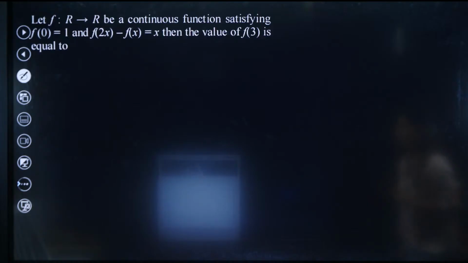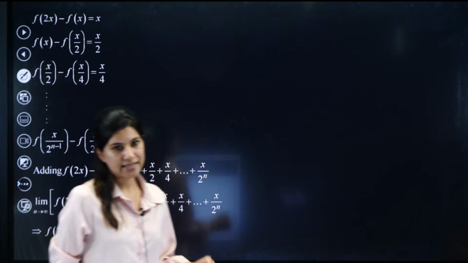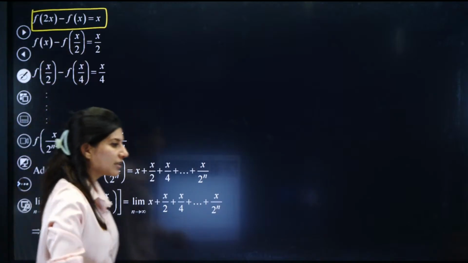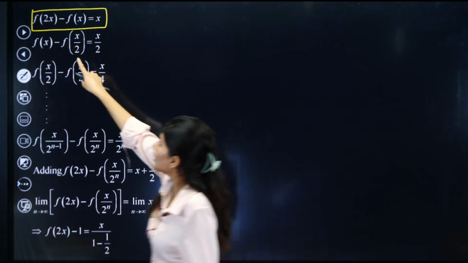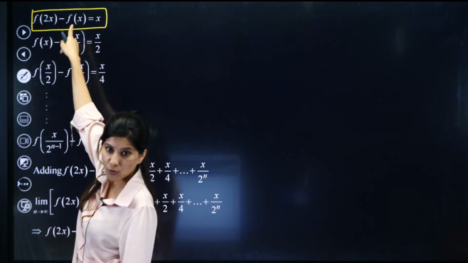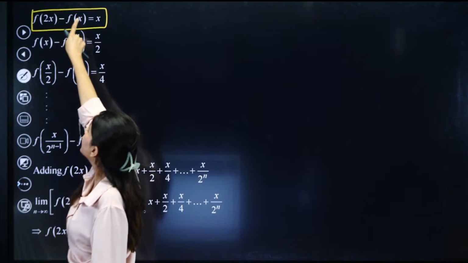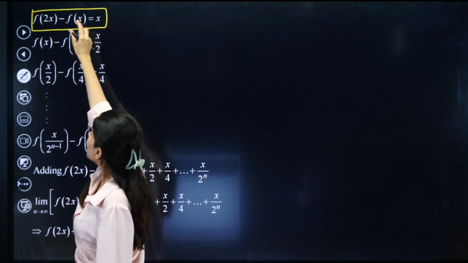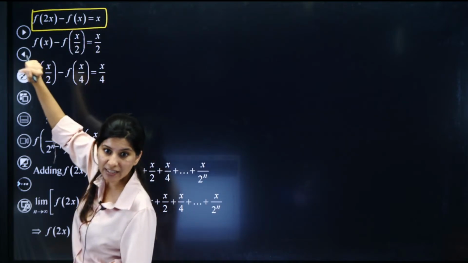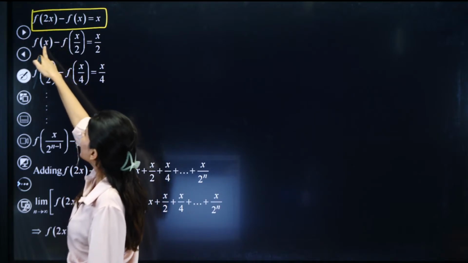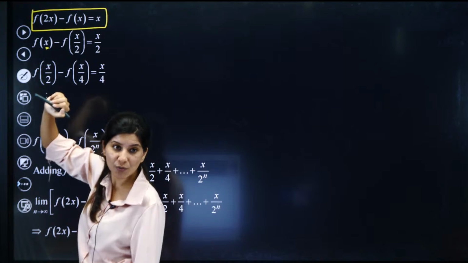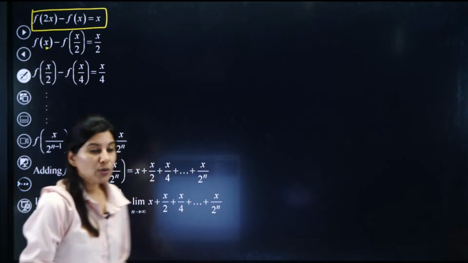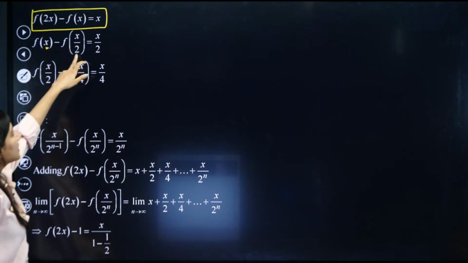Right? So let me just explain one more time. So this was your original equation, right? This was the original equation given to you. Now can you see, this is your 2x and this is your x. Can you see that if you take half of it, you will get this, right? If you replace x by x by 2, what will happen? So this 2x will become x. First of all, this is an advantage, okay? So the point of doing it is that you get f of x, and this is x by 2.